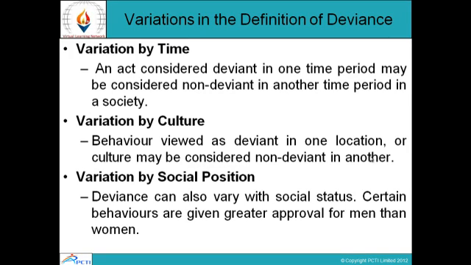Variation by social position. Deviance can also vary with social status. Certain behaviors are given greater approval for men than women. So, deviance can also vary with gender and with social status. Certain behaviors are given greater approval for men, but approval is not given for women. So, there are different variations of time, culture, as well as social position.